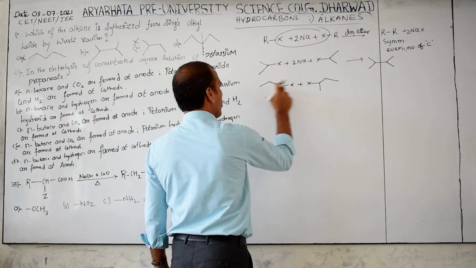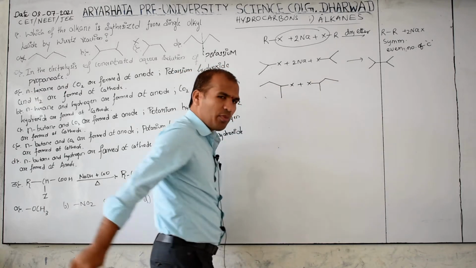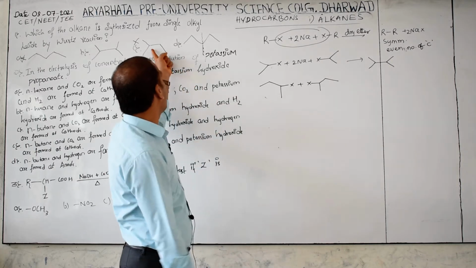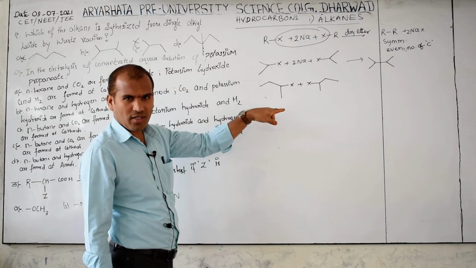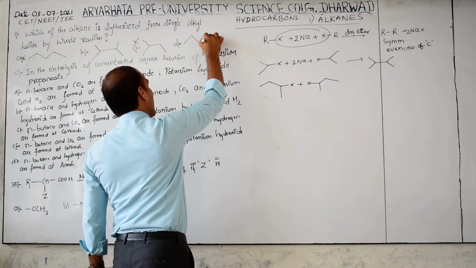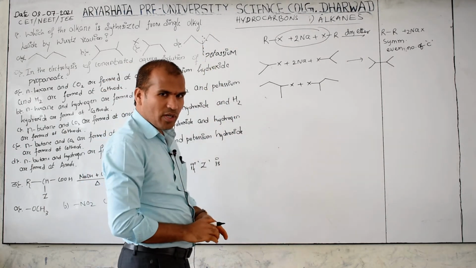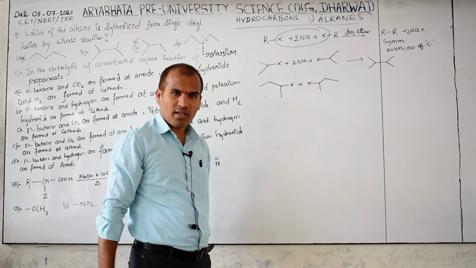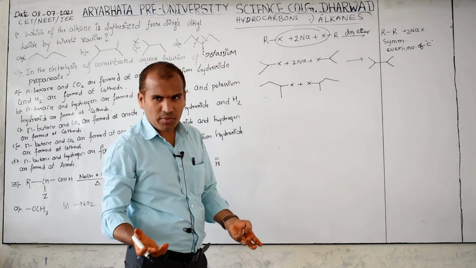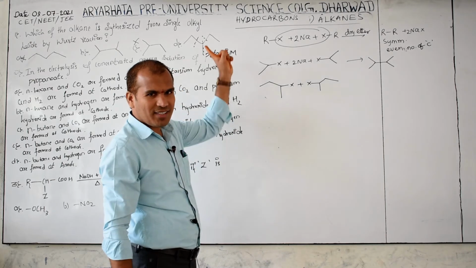1, 2, 3, 4. 1, 2, 3, 4. How many carbons are there? 8. 8 carbons. But how many are there in this? 6. Then this is wrong. Got the point? Then we have to cut like this, meaning is it symmetrical or unsymmetrical? Otherwise, cut like this means it is unsymmetrical. So this is not the answer.